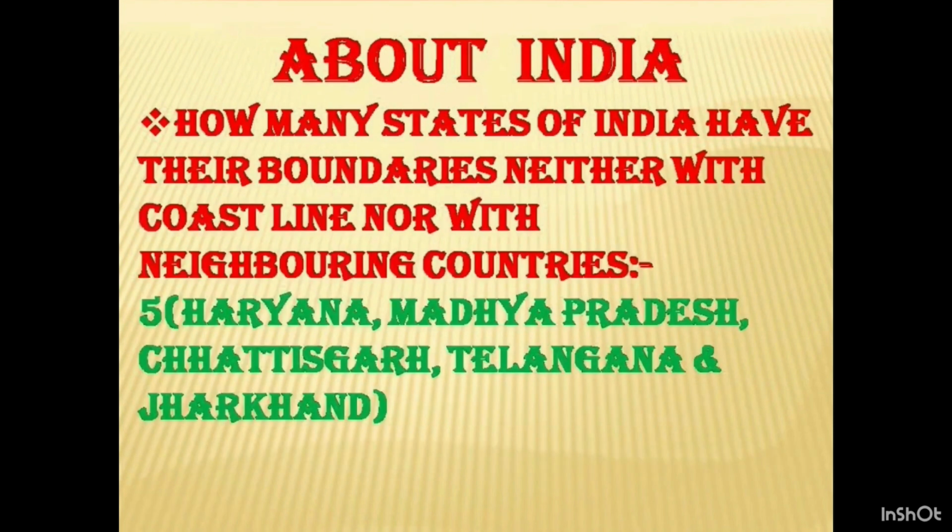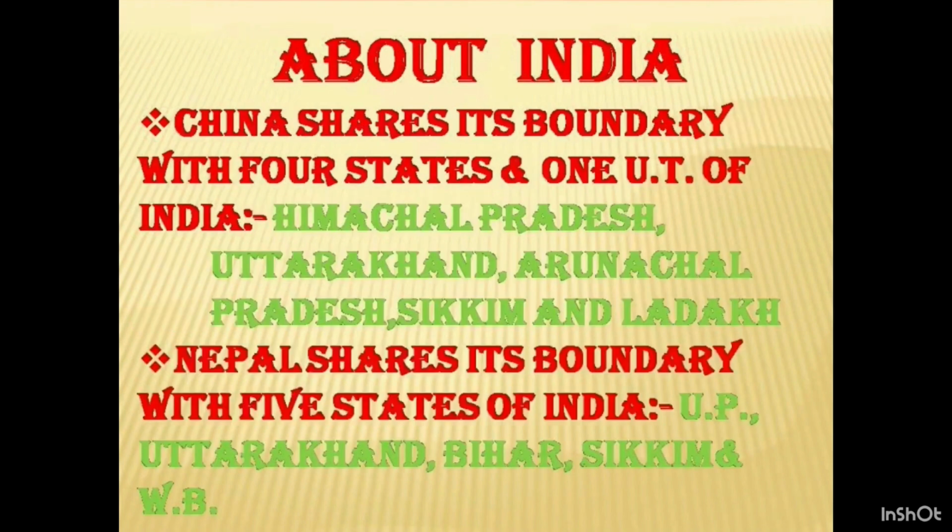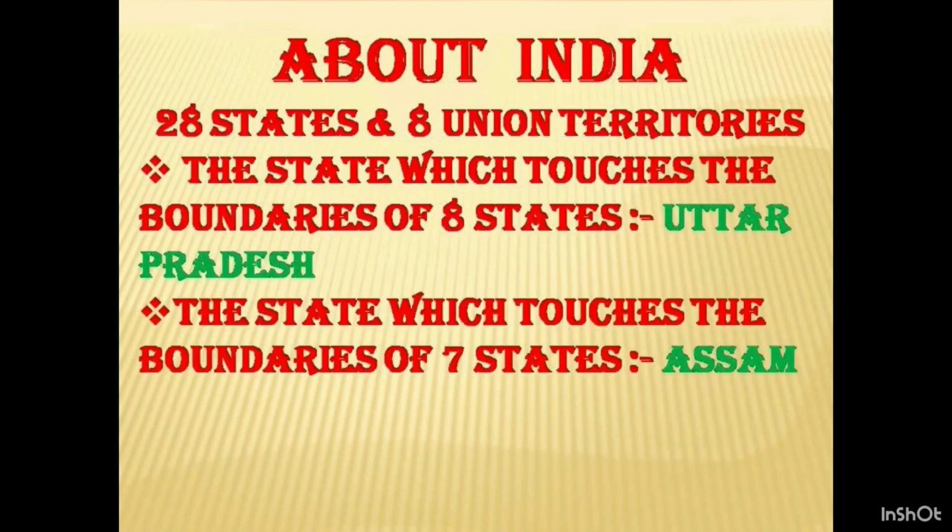You must know that there are 5 states in India which have their boundaries neither with coastline nor with neighboring countries. The states are Haryana, Madhya Pradesh, Chhattisgarh, Telangana, and Jharkhand. China shares its boundary with 4 states and 1 UT of India: Himachal Pradesh, Uttarakhand, Arunachal Pradesh, Sikkim, and Union Territory Ladakh. Nepal shares its boundary with 5 states of India: Uttar Pradesh, Uttarakhand, Bihar, Sikkim, and West Bengal. You must know that Uttar Pradesh is a state which touches the boundaries of 8 states in India, and Assam is a state which touches the boundary of 7 states in India.